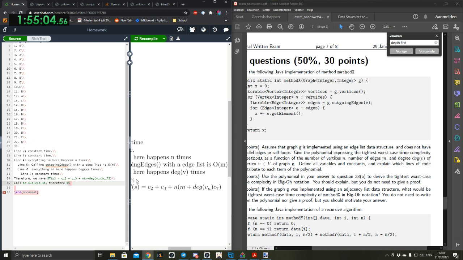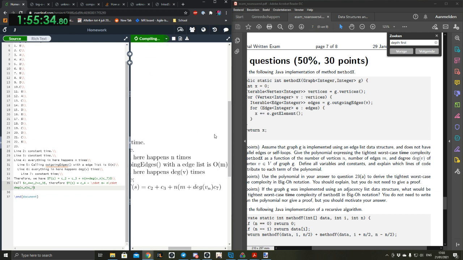Therefore, copy this. Oh, I put a bracket on the wrong side. So then we only have one constant here. T of S is c4 plus n times m plus n times degree v of n times a constant.